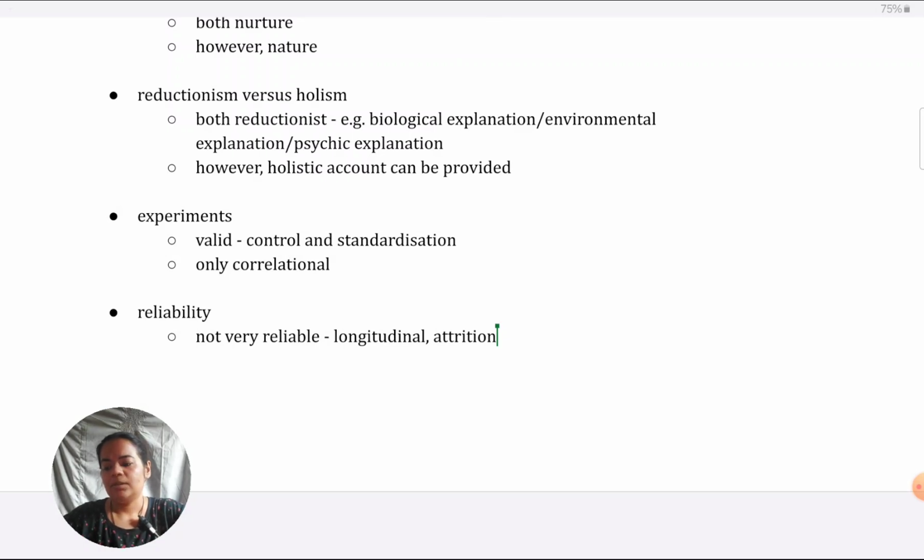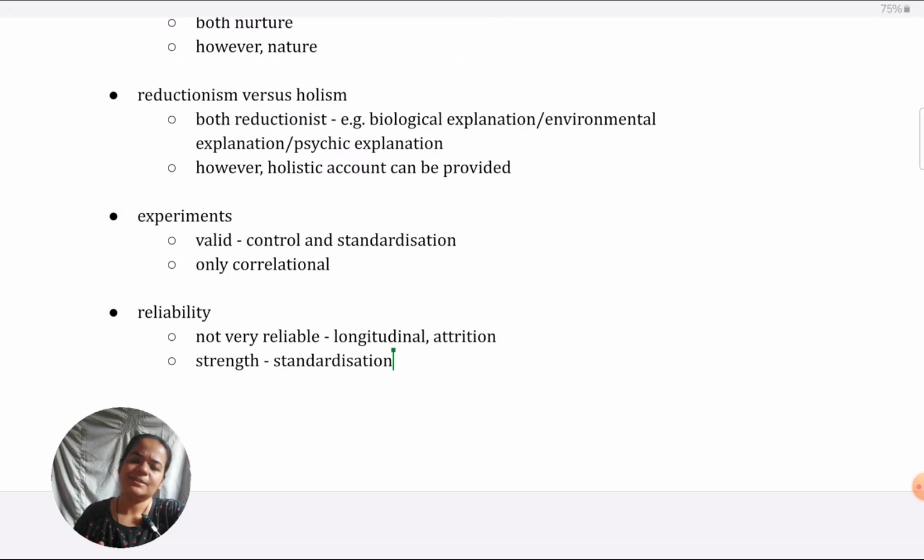If I think about in what sense it can be reliable in terms of strength, like if you want to give a counterpoint, Seligman's study is reliable to the extent that things were very standardized. It is quite overlapping with the previous issue, experiment. So I would suggest that if you're taking this point, take only one, either take experiment or reliability. Don't take both, otherwise you end up giving the same things.